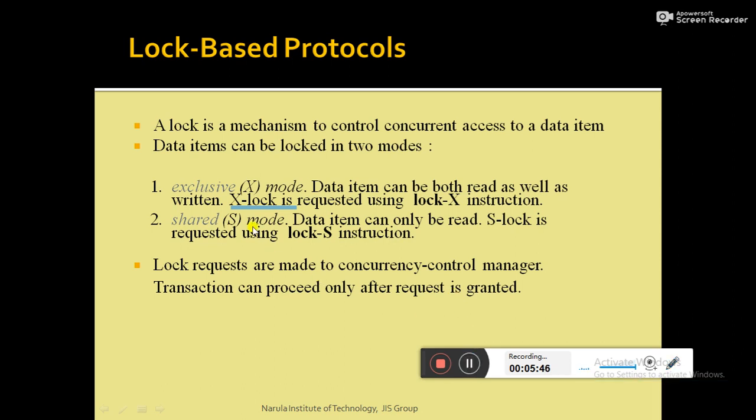Again I am repeating: if a transaction acquires an exclusive mode lock on a particular data item, then the transaction can perform both operations, read as well as write, on the same data item. But if the transaction acquires a shared mode lock on a particular data item, then it can only perform the read operation. The transaction cannot write. Exclusive mode lock is denoted by X and shared mode lock is denoted by S.